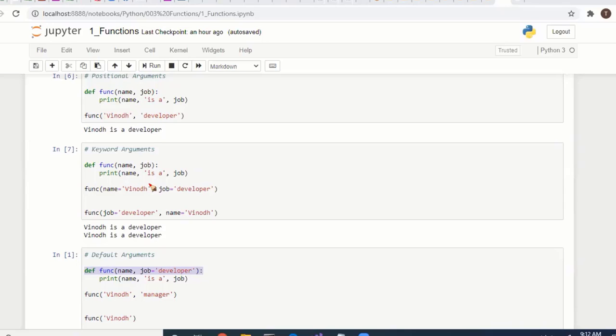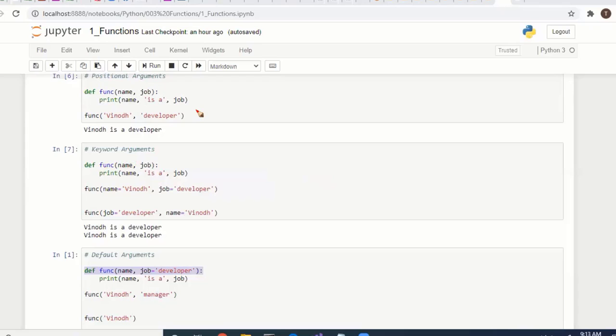And the next thing is you can pass parameters with a keyword, key and value. How? You are making name and job, two parameters here. Wherever you are calling, instead of passing like this, you can call like this also. Name is equal to, we have a name parameter, we can specify name is equal to Vinod, job is equal to developer. So this type is keyword arguments.